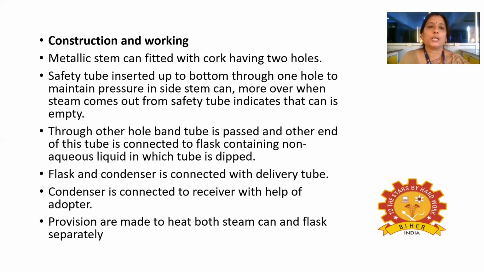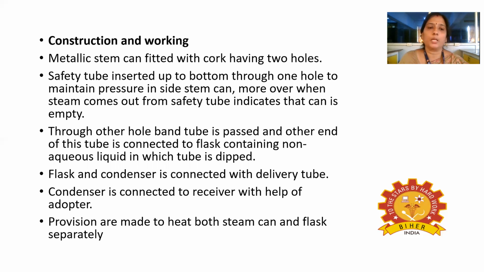Then coming to the construction and working of steam distillation, a metallic steam can is fitted with a cork having two holes, and a safety tube is provided. It is inserted through one hole down to the bottom and maintains the pressure inside the steam can.